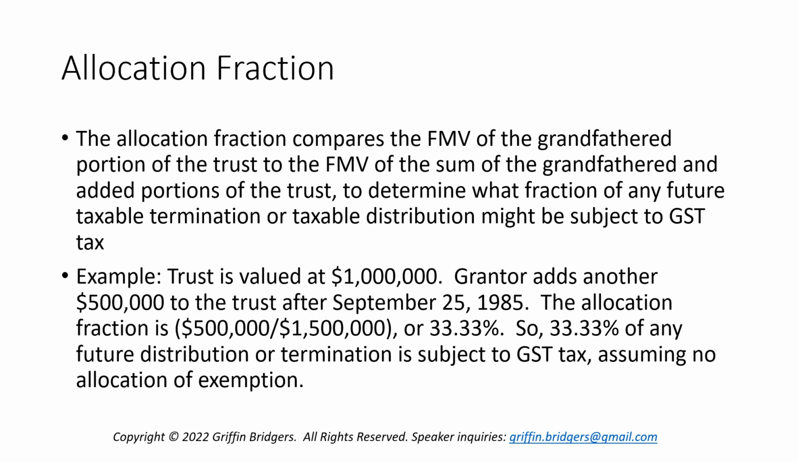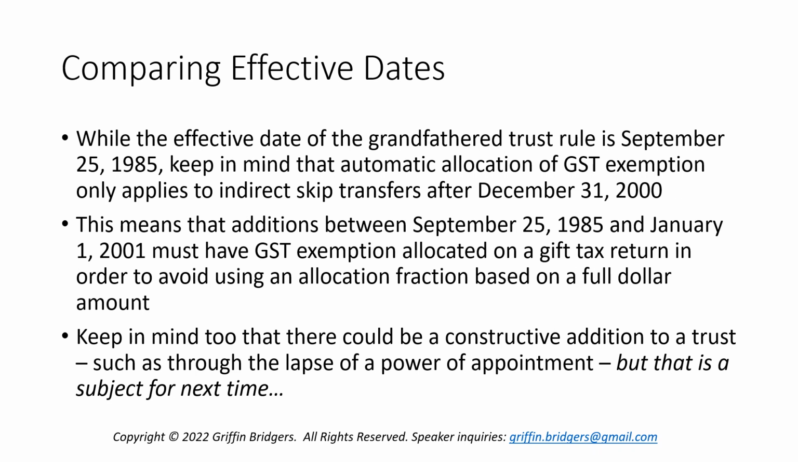What this means is that 33.33% of any future distribution or termination is going to be subject to GST tax, assuming that there is no allocation of the grantor's GST exemption at the time of that addition. Which, speaking of, you need to keep in mind that the effective date of the grandfather trust rule is September 25th of 1985, but the date on which automatic allocation of GST exemption kicked in was only for transfers after December 31 of 2000. So we have over a 15-year, or possibly close to a 16-year gap here, where essentially